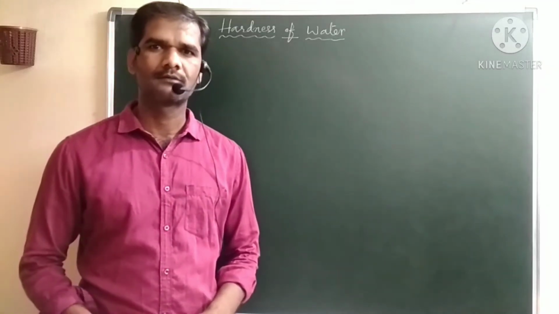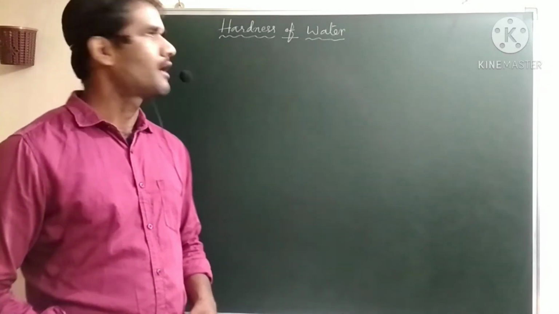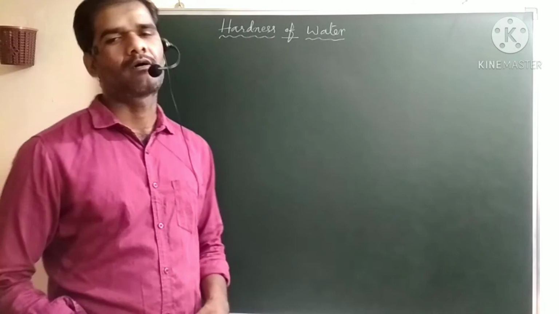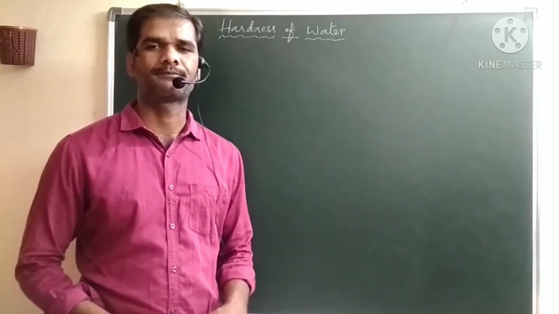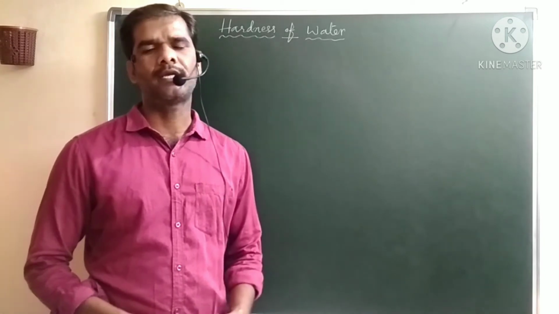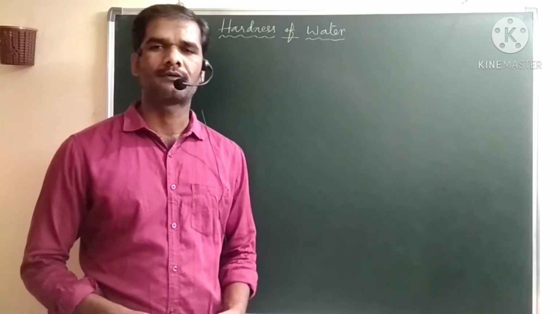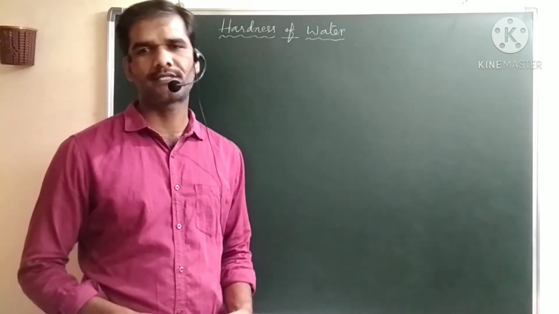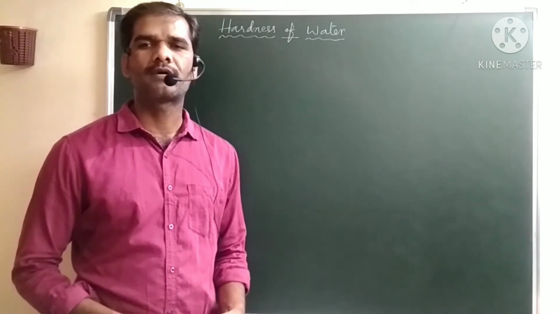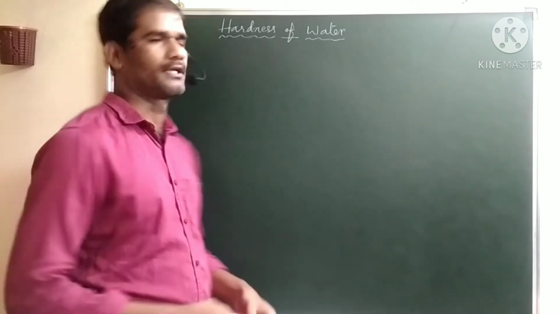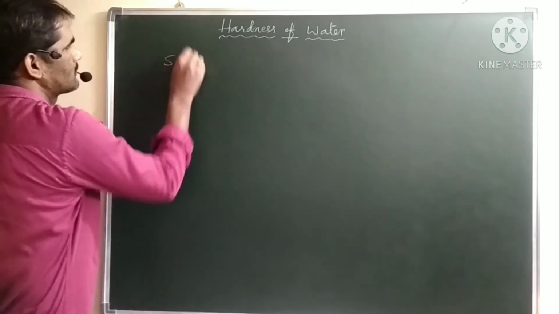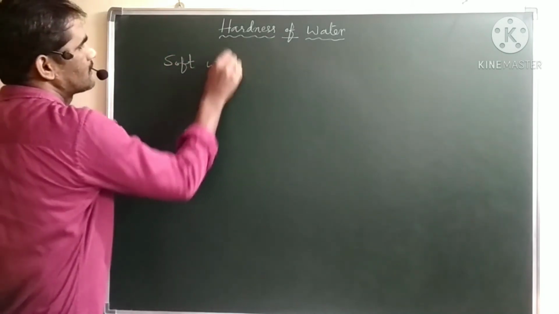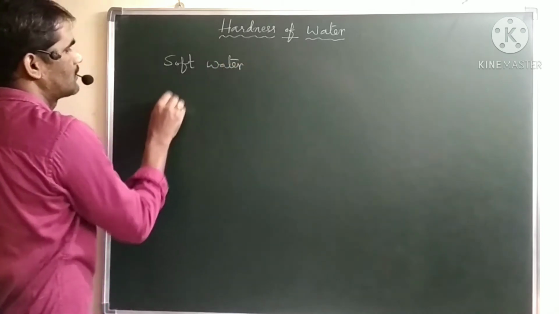Hello everyone, in this video I am going to explain hardness of water. What is hardness of water? In general, we can classify water in two ways: one is soft water and one is hard water. So here we have two types of water, soft water and hard water.